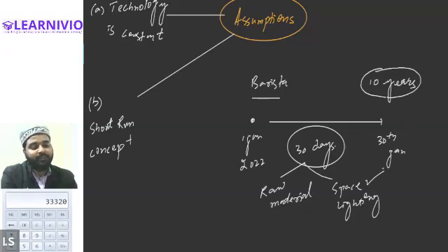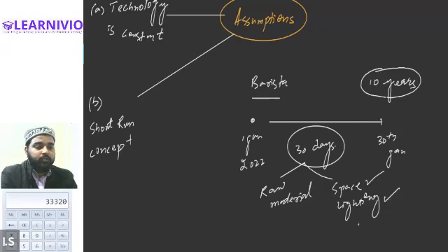They might expand the size of the business, the area, or rent other space. Lighting may be changed, furniture may be changed, machines may be changed. So after a period of 10 years, you will notice that everything has changed. But in the short run, all the things remain constant except a few things.